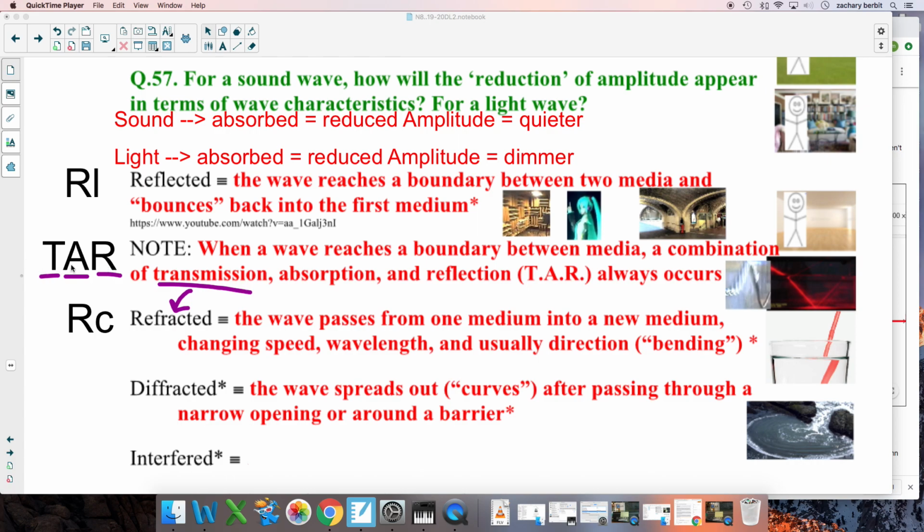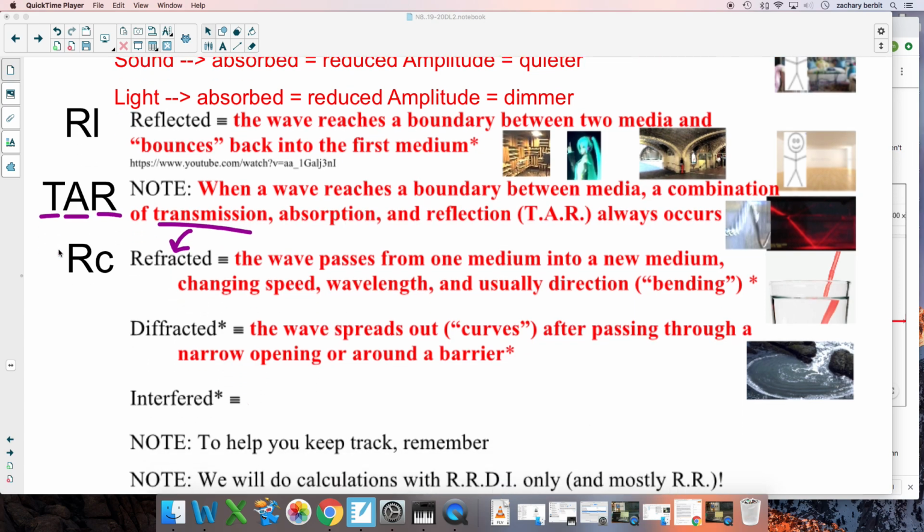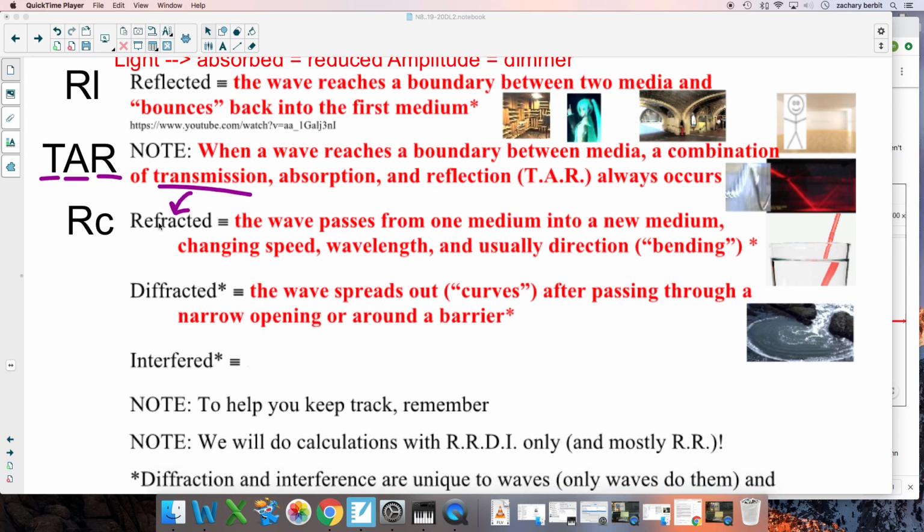Now, these are divvied up differently depending on the actual media. Depends on what the waves are traveling through, and what it is they bump into. And they're designed that way on purpose. For example, a mirror is designed to maximize reflection, whereas there are certain barriers to ocean waves that are designed to maximize absorption. Okay, windows are designed to maximize visible light transmission. We also talked about refraction, which was just a special case of transmission, which is when you travel from one medium into a new one.